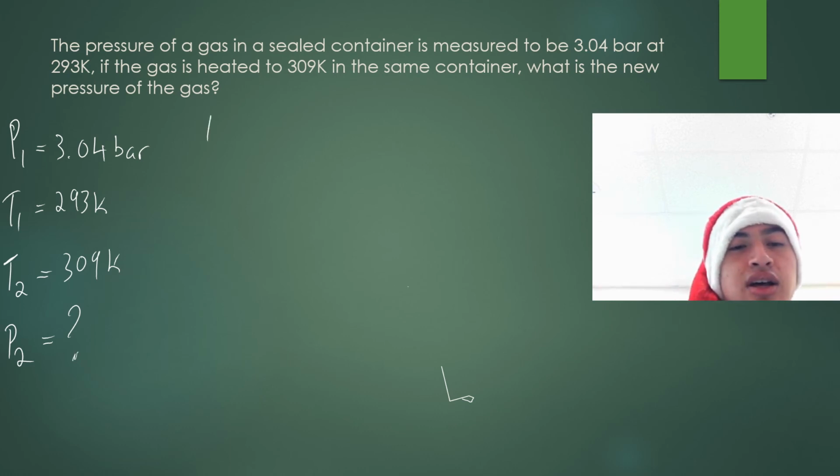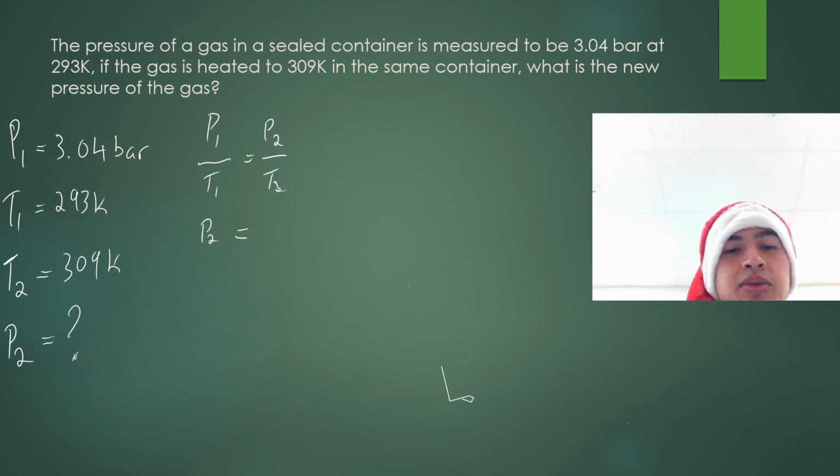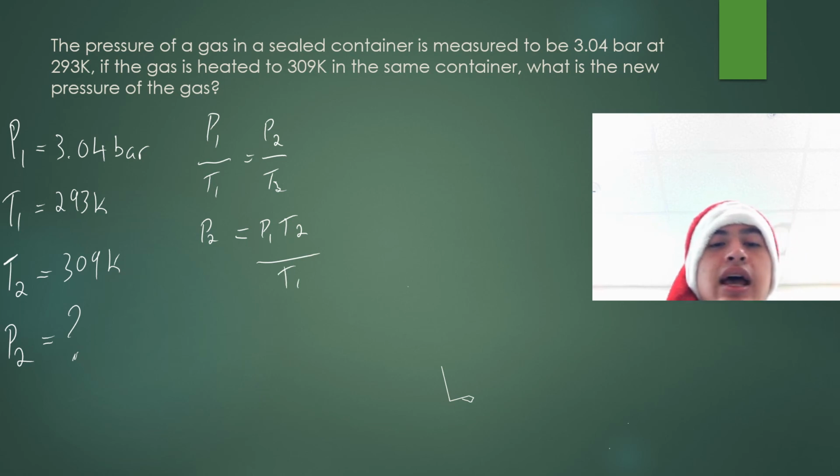I'll just start with the equation. P1 over T1 equals P2 over T2. I'll rearrange for the variable I'm solving for, which is P2. So that'll be pressure 1 times temperature 2 over temperature 1. Now I'll substitute my values in.